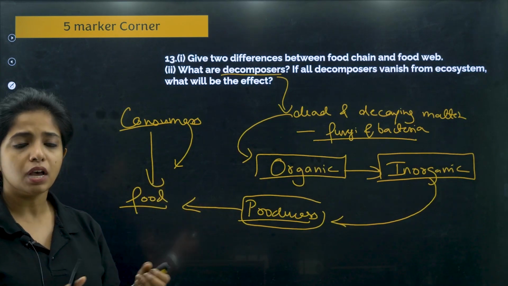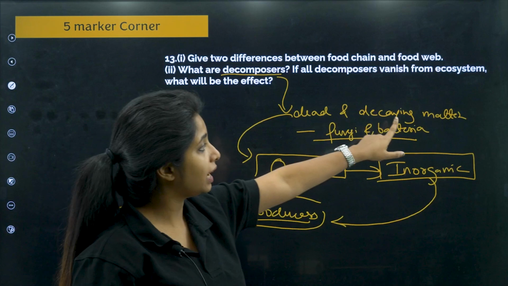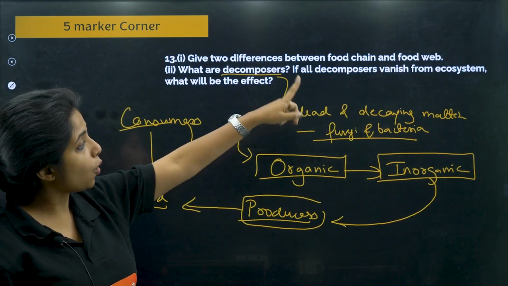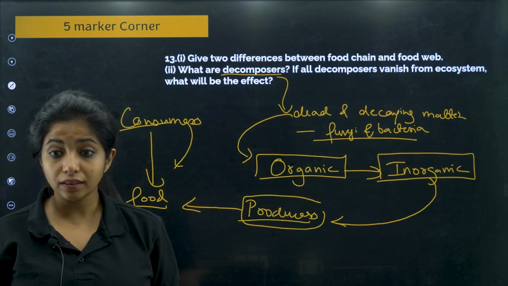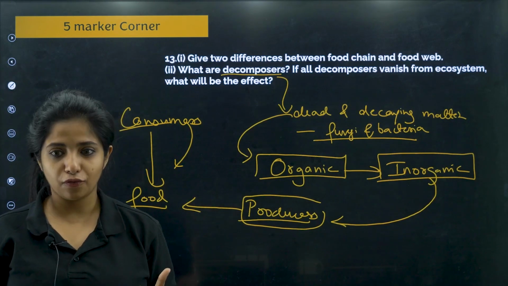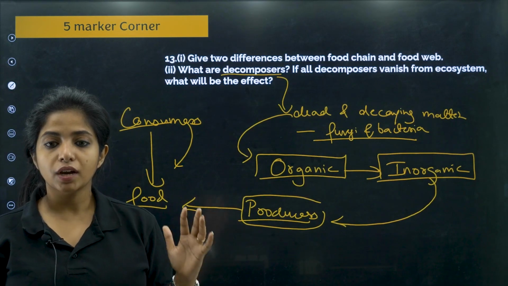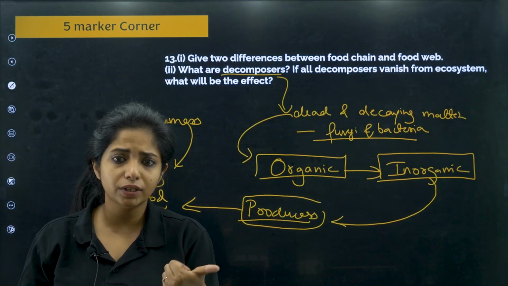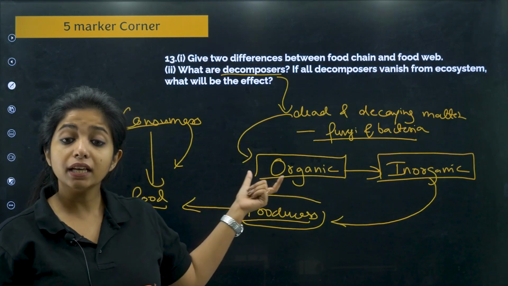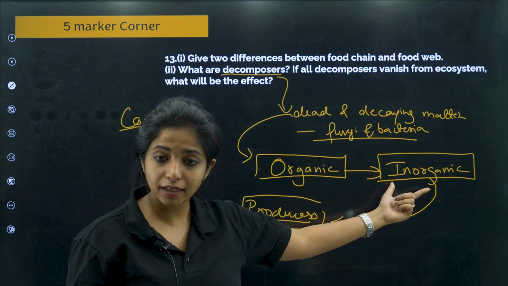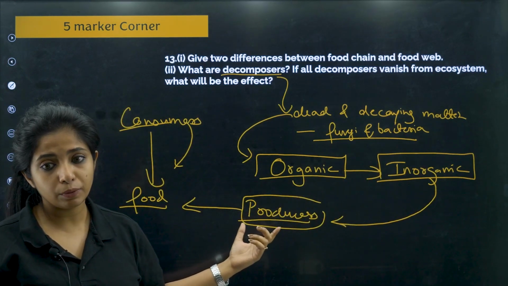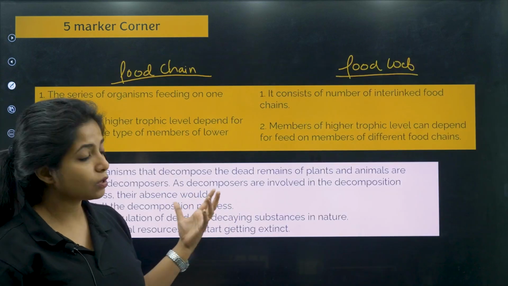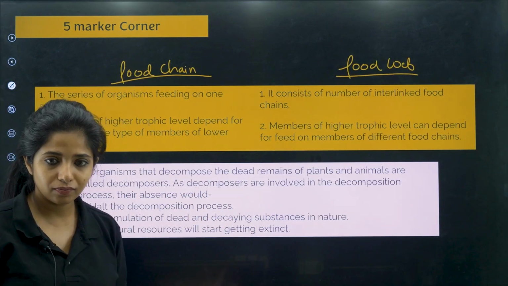How can you frame your answers? First thing you say, these are organisms which feed on dead and decaying matter. Example is fungi and bacteria. Now if all decomposers vanish from the ecosystem, there will be an effect. What is that effect? The things will get accumulated. That is one problem. That will lead to diseases. Second thing, the organic compounds won't be broken down to inorganic things, and these inorganic things would not be used by producers to make their food, and hence the consumers won't be able to live also. So the ecosystem that you see will be totally damaged.